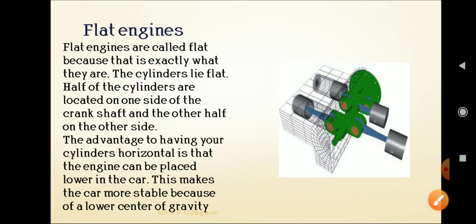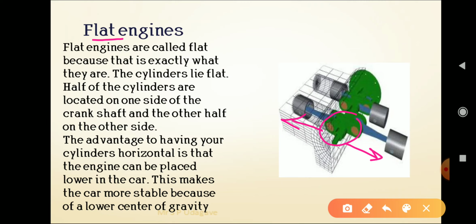The first one is the flat engine. Flat engines are called flat because that is exactly what they are. The cylinders lie flat, so half of the cylinders are located on one side of the crankshaft and the other half on the other side.